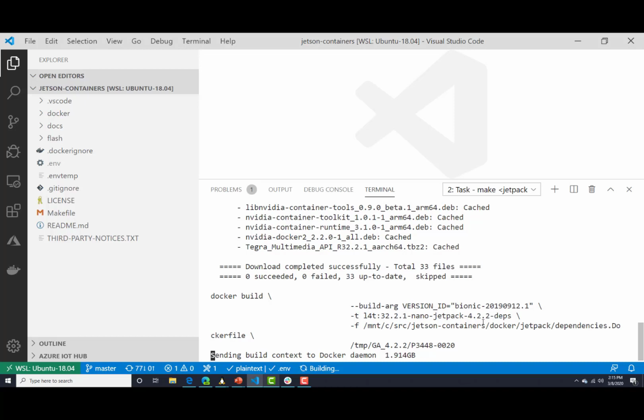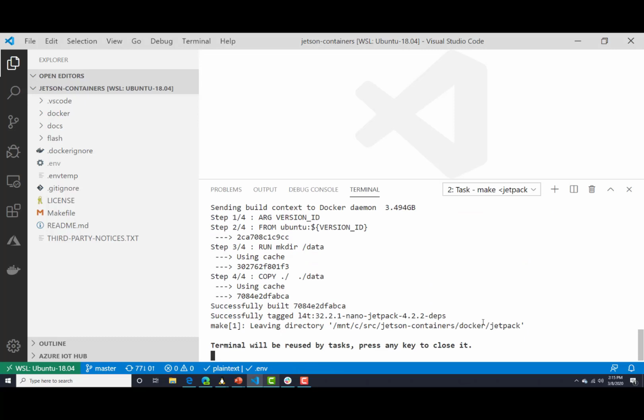So I am benefiting a little bit here from having built this before, so it's going to send that context over, and we should benefit from having some Docker cache available on the machine, so this build will go a bit faster than you would normally expect. Depending on what dependencies you're bringing in and how large your ultimate image is going to be determines how long this build will eventually take. So there we go. We've successfully created that image, and it's been tagged as L4T 32.2.1 Nano Jetpack 4.2.2-deps. And that is a full container image that contains all of those CUDA dependencies.